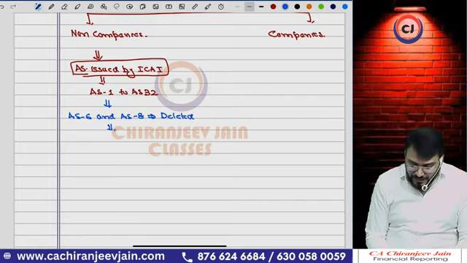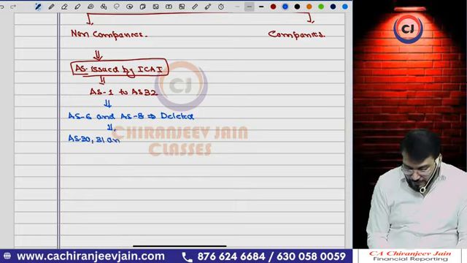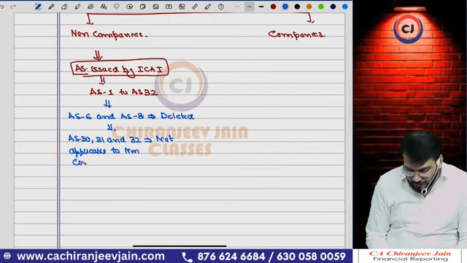And out of this, AS30, 31 and 32 are not applicable to non-companies.